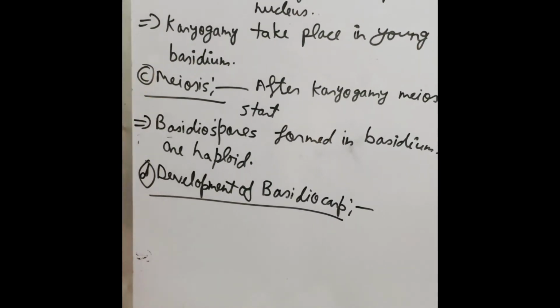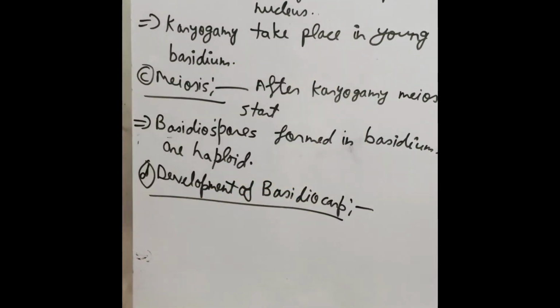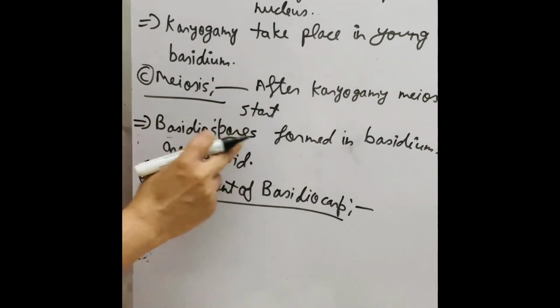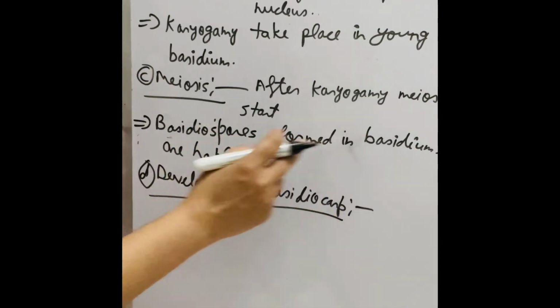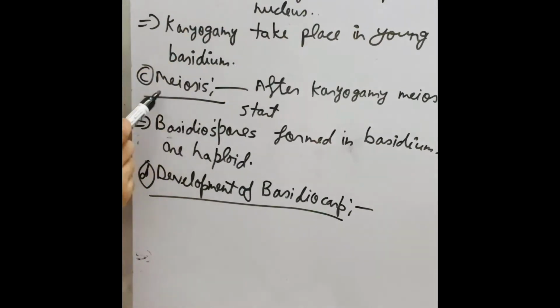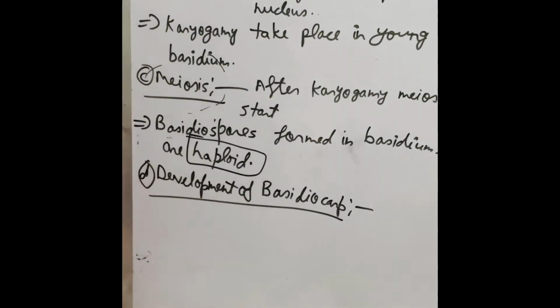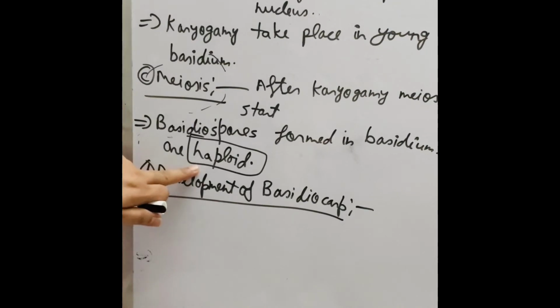The next process is meiosis. Soon after karyogamy, meiosis starts, and the basidiospores formed in the basidium are haploid. The first condition was diploid, and in meiosis the basidiospores become haploid.